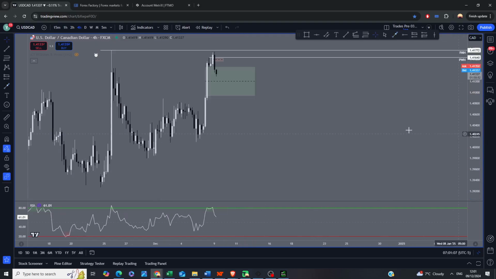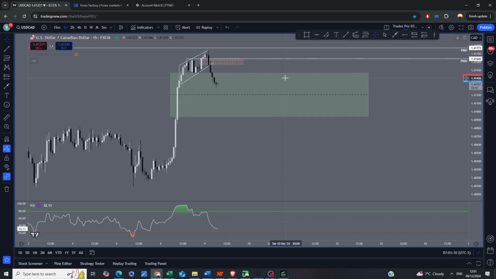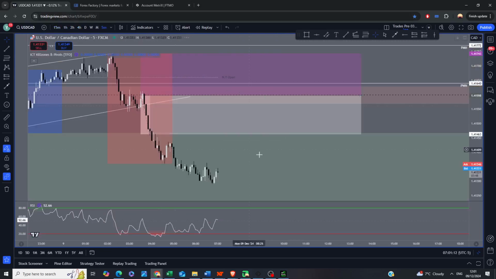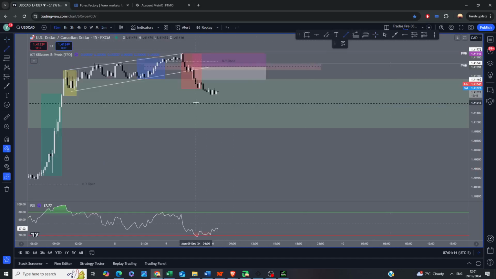Yeah, I'm not too keen on entering right now. Even if I do enter, it will have to be a really short-term trade. We've got another channel forming right here with RSI diverging. Ideally, I want to see one more push down and then potentially enter a trade. So let's see how that plays out.